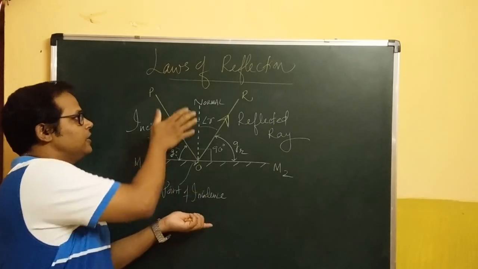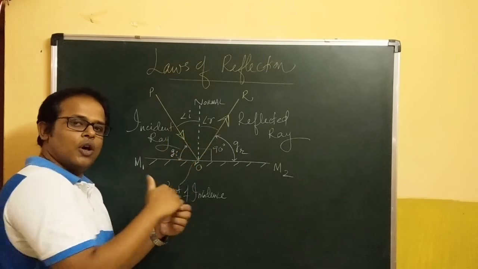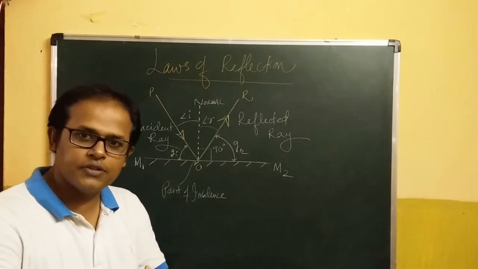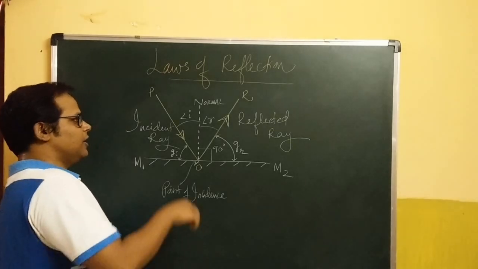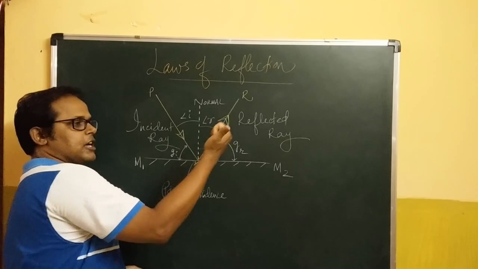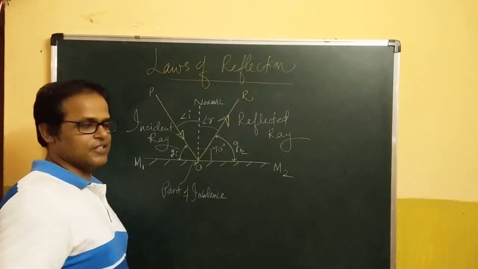In this case, all these three will lie on the plane of the board, or if you're drawing it on paper, all these three should lie on the plane of the page of your notebook. It means that after the light ray strikes the plane mirror, it doesn't come out of the plane of this board. That is not the case. That is the first law.